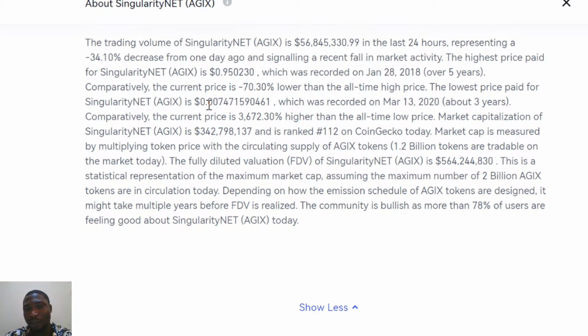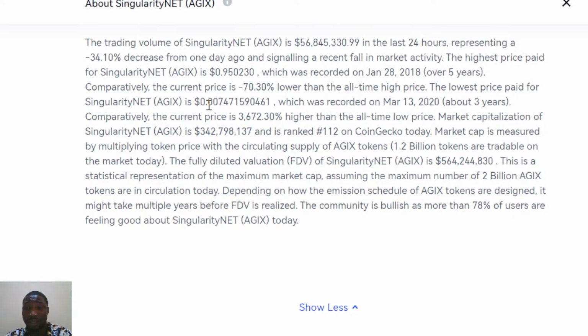Remember, it's all about demand and supply. The market brought it down to around 0.007. Now, about 3 years later, in 2023, it's back to 0.2, which is a sign that this project is actually something good.